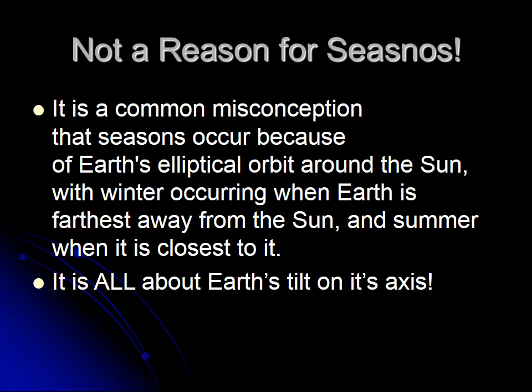Remember, that's aphelion, farthest away. And that summer happens when it's closest, which was perihelion. That has nothing to do with seasons whatsoever. Seasons happen because the earth's axis is tilted, not because of how far away or close the earth is to the sun. It's all about the tilted axis.